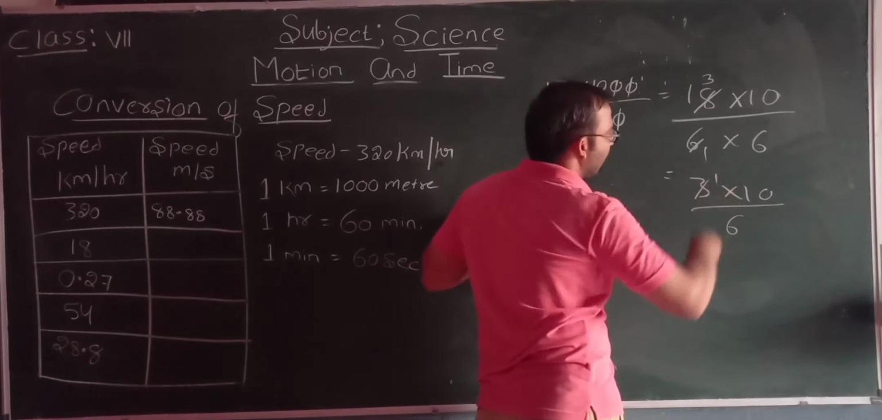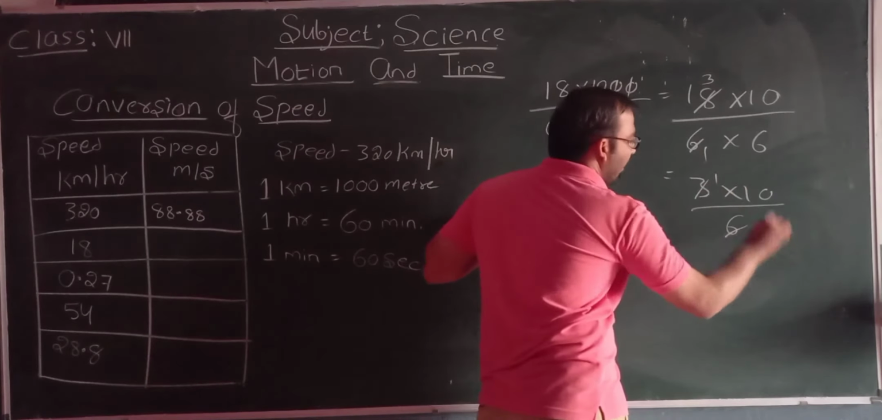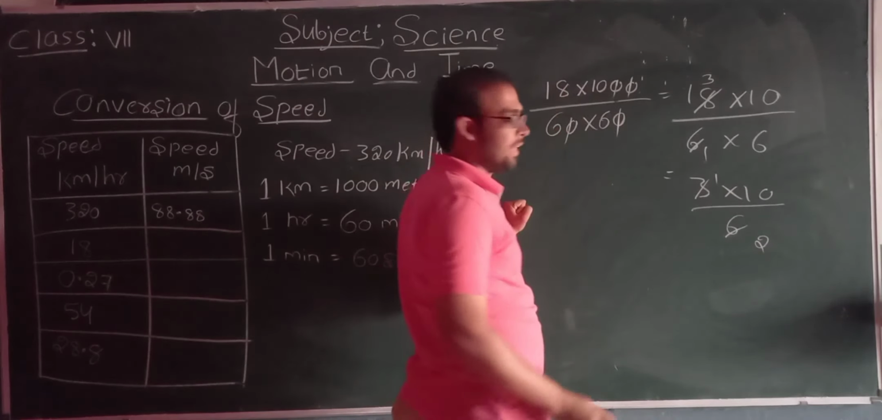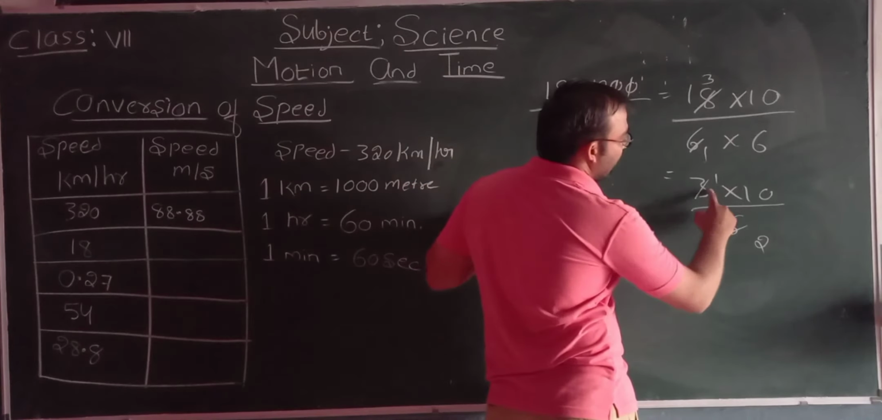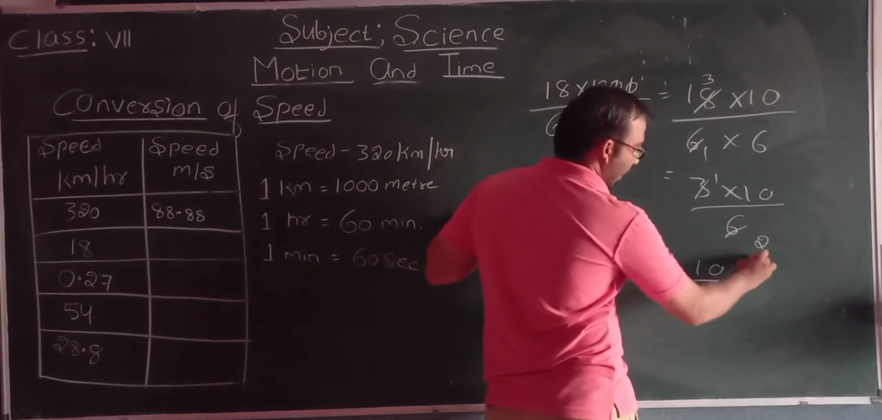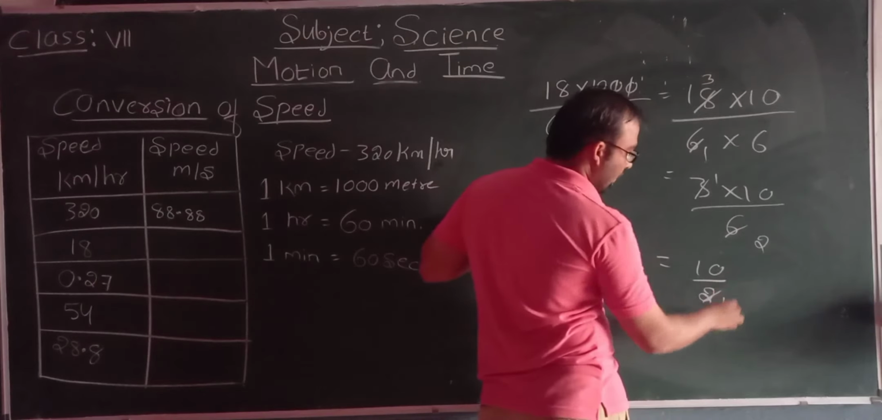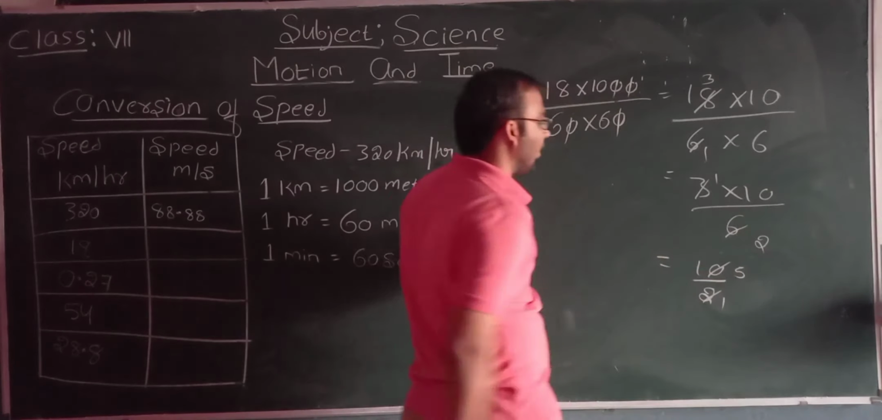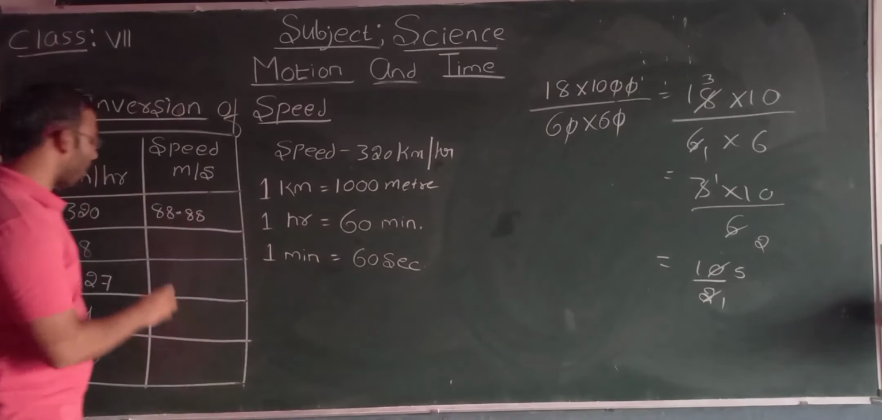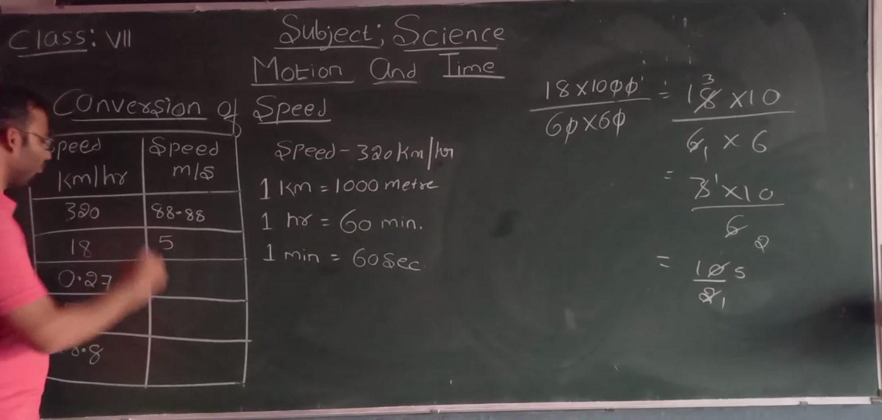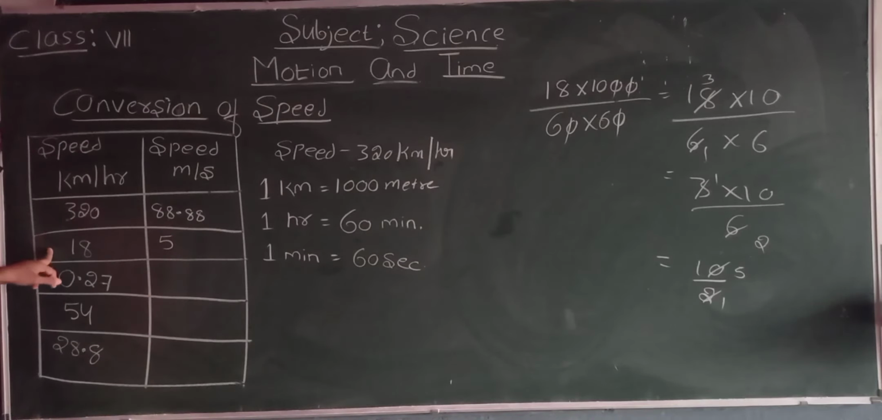And here 3 ones are 3, 3 twos are 6. Again, what are we remaining? 1 tens are 10. And here 2 ones are 2, 2 fives are 10. Okay. Then what do we have to write? 5. So when the speed is 18 km per hour and we convert it into meter per second, then what are we getting? We are getting the speed as 5 meter per second.